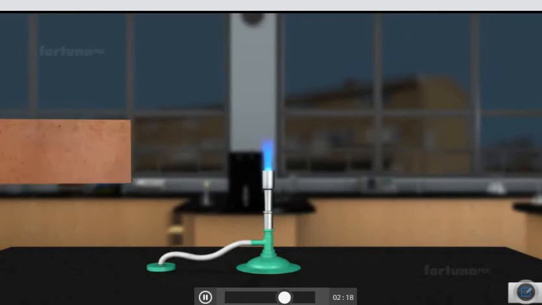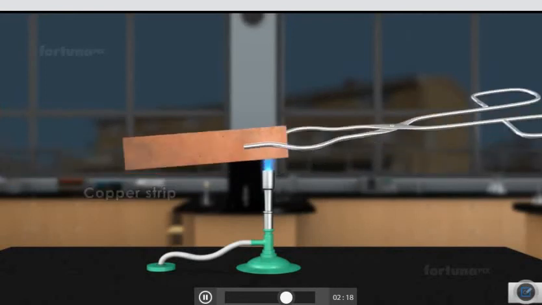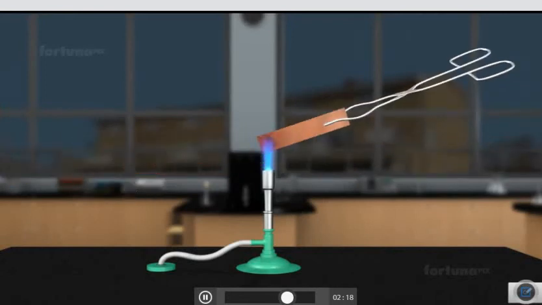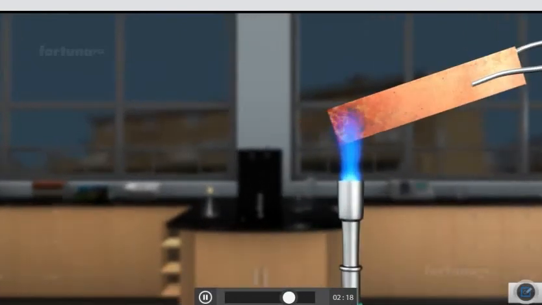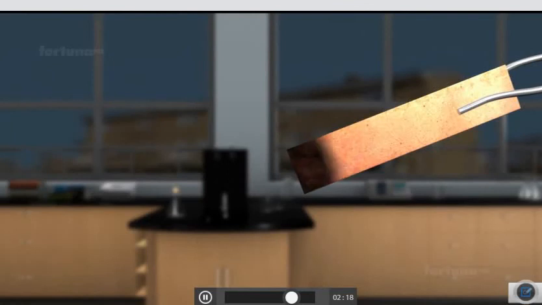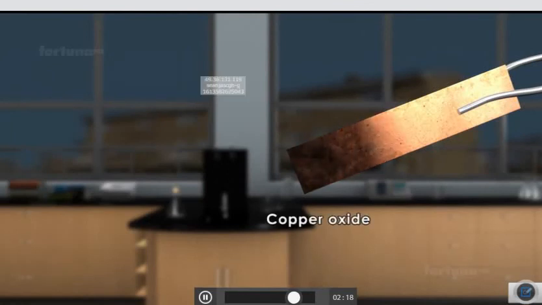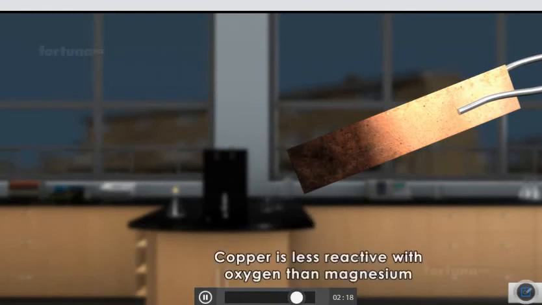Let's try the same thing using a copper strip. When we heat a copper strip over the flame, it won't burn like magnesium did. Instead, we will see a black powdery layer of copper oxide forming on the surface of the metal. This tells us that copper is less reactive with oxygen than magnesium.